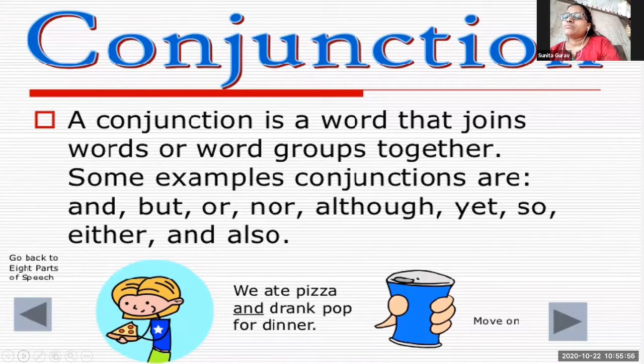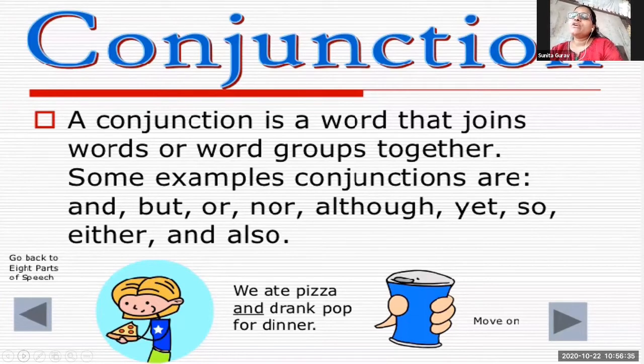Now nor. Neither you are a good listener nor a good speaker. See the sentence, children. See my sentence formation. Neither you are a good listener nor a good speaker. Now, neither nor, the functions of these two words cannot be changed. They will remain as they are in the sentence, and they are also joining the sentences. Because of them, the sentence meaning is changing.